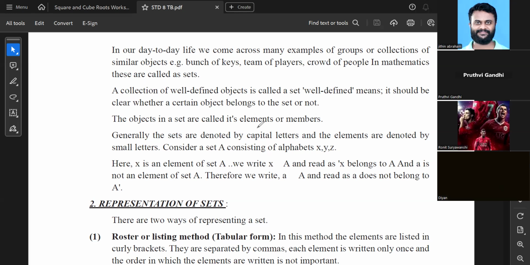Objects in a set are called elements. For example, if we talk about the Indian cricket team, Hardik Pandya is one element, Suryakumar Yadav is another element, and so on. All these players are different elements. For example, in this class, Prithvi Gandhi is one element, Rohit Suryavanshi is another element, and so on.